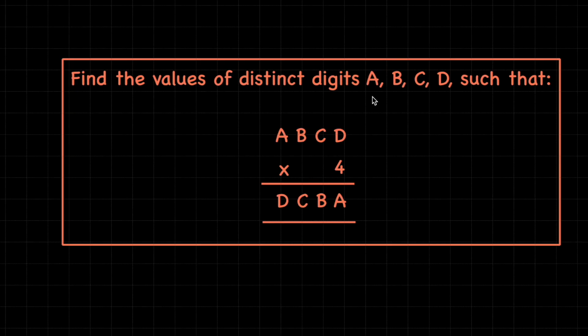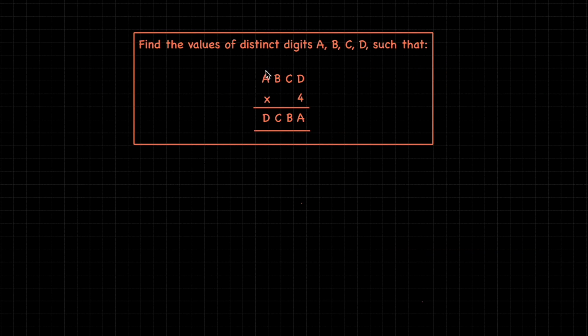This problem involves finding the digits ABCD of a 4-digit number such that when the number ABCD is multiplied by 4, the digits get reversed, so we get DCBA. Also, the digits are all distinct, meaning A, B, C, D are all different. Let's look at the leading digit A first.